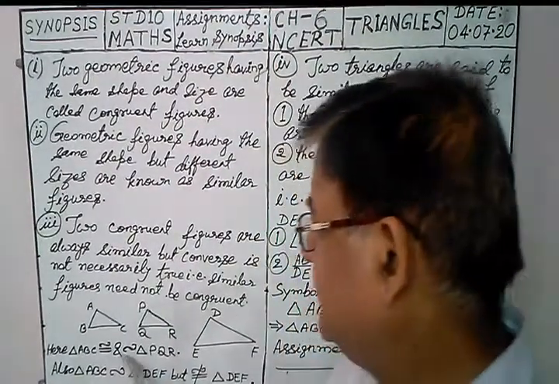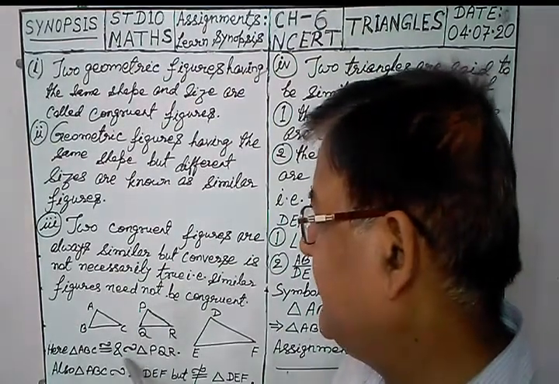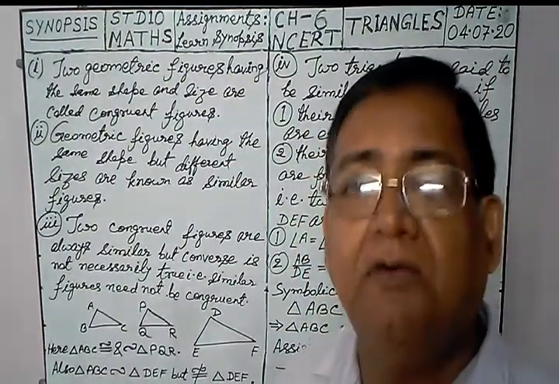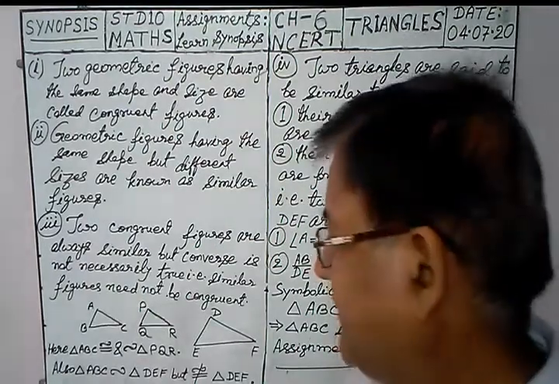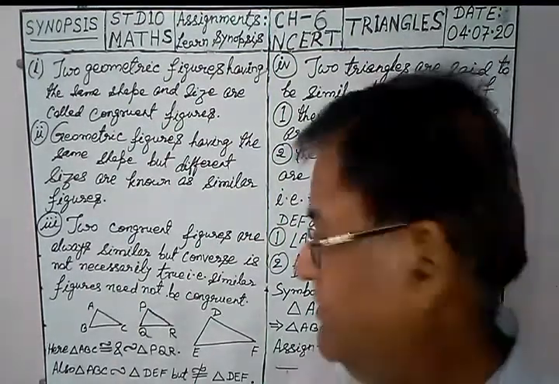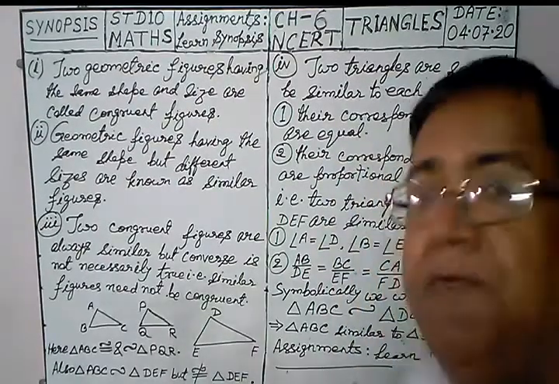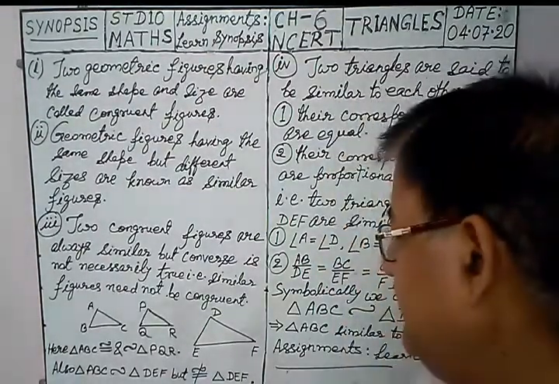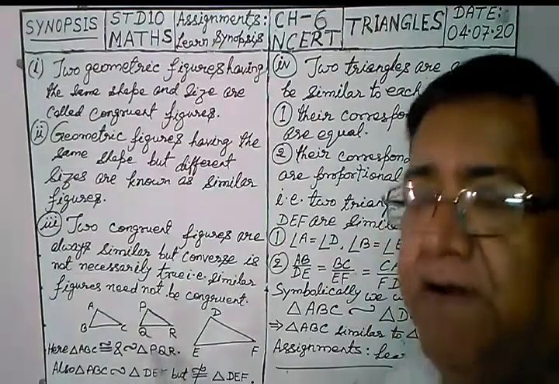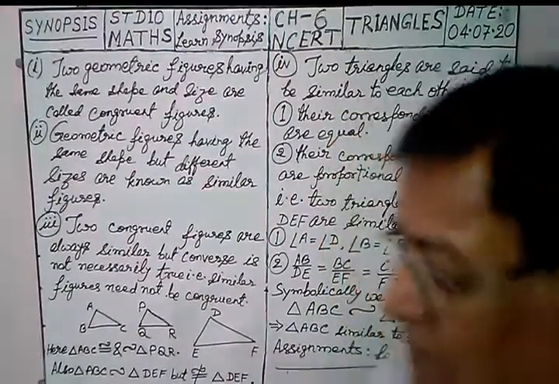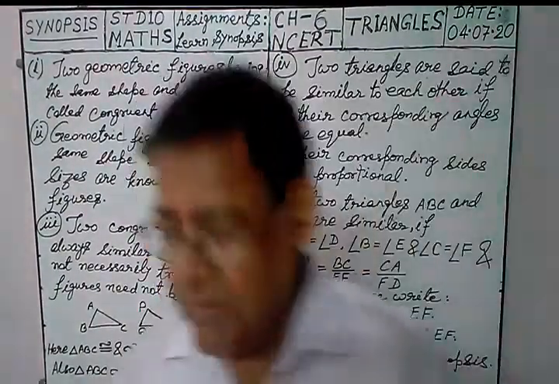This is the sign of similarity, and this is the sign of congruency. So please remember these signs, how they are denoted. And also triangle ABC is similar to triangle DEF, but it is not congruent to DEF. So now this is all about 1, 2 and 3.